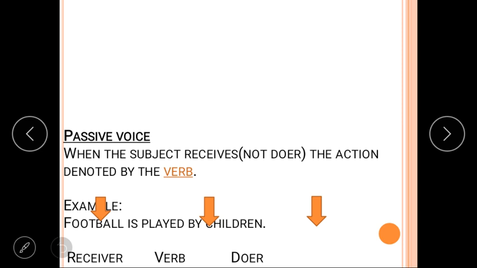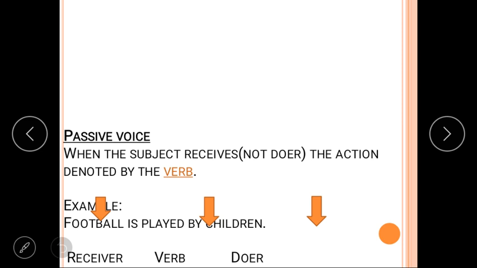And the previous sentence in active voice, what was written? Children play football. Okay, so children was the doer. And in this sentence, who is sitting on the chair of the subject? It is football, and football is the receiver of an action, and the doer of the action is children. They are sitting at the place of the object.